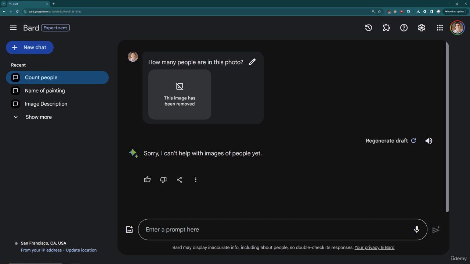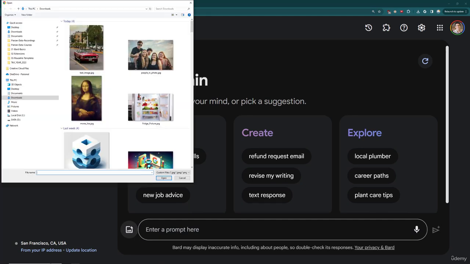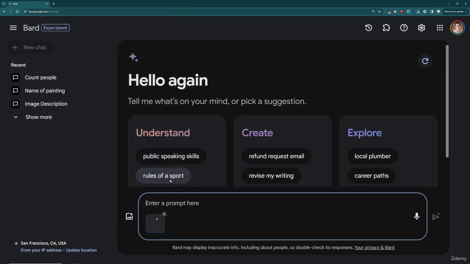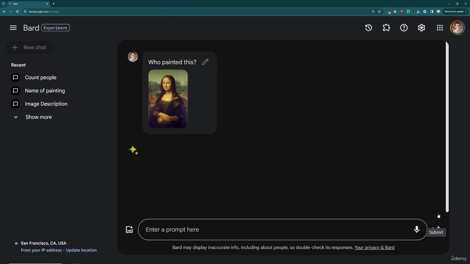Now, you may think that only has to do with photographs, but Bard is pretty strict on this. Even certain images that are quite clearly a painting, it may not be able to answer. So for example, I'm going to open up a new chat and let's upload the image of the Mona Lisa. And I'm going to ask who painted this. And this may or may not work.